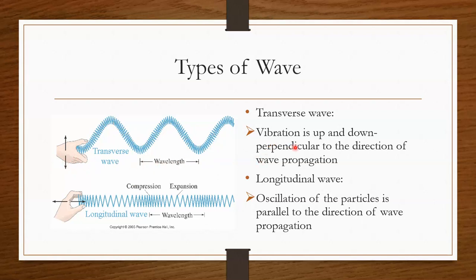And the other type of wave is the longitudinal wave. It is an oscillation of the particles which is parallel to the direction of wave propagation. So it can be drawn like this.